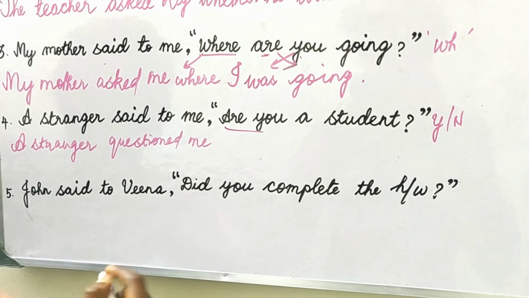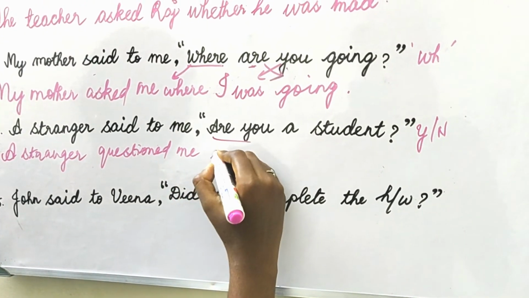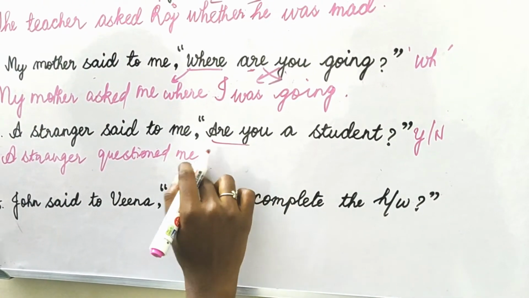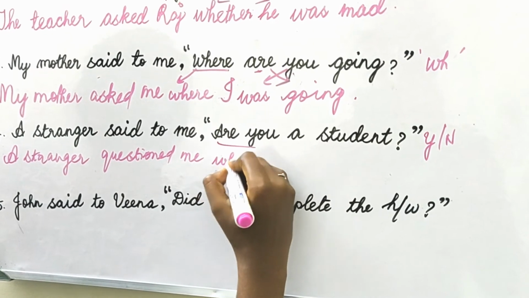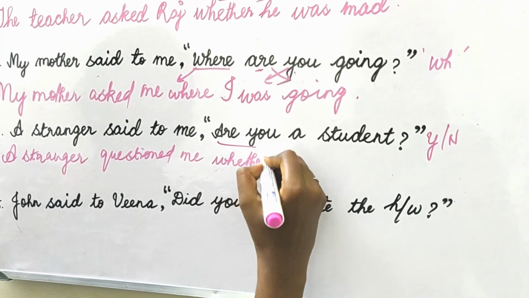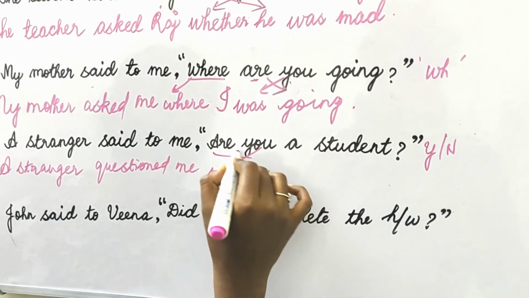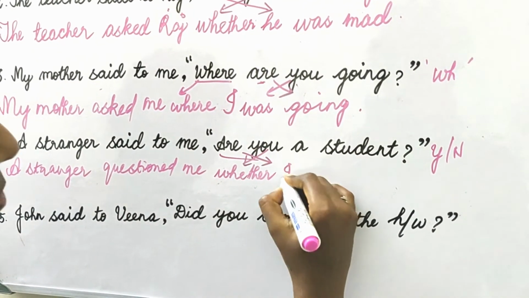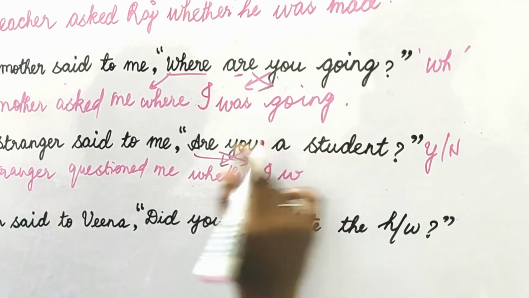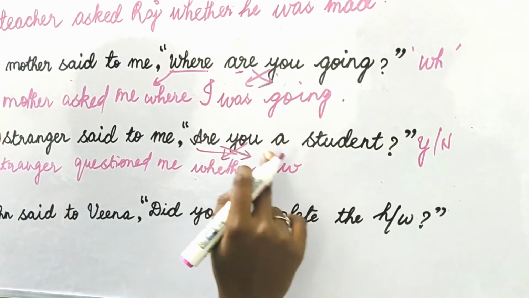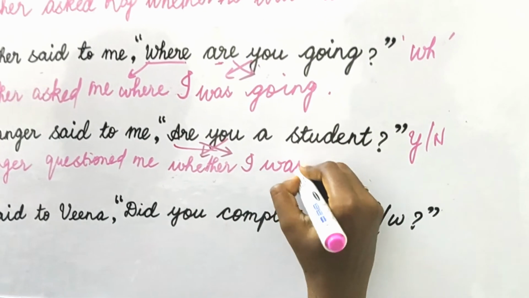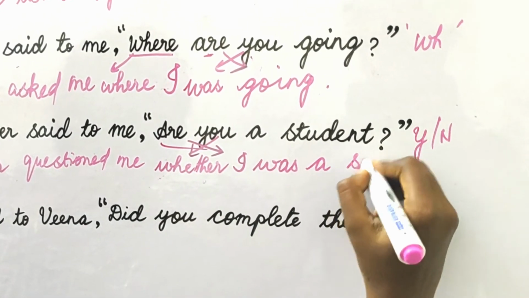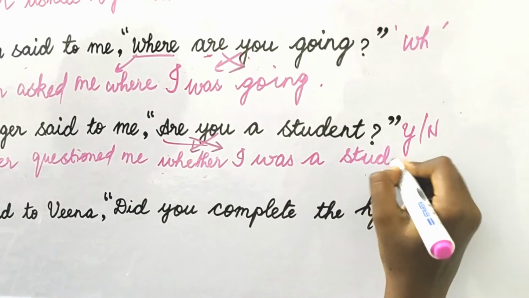What's the conjunction? If or whether. So I am taking whether, crisscross, me. So subjective case I. Whether I, the past tense of "are" is "were", and for singular it's "was". Whether I was a student.